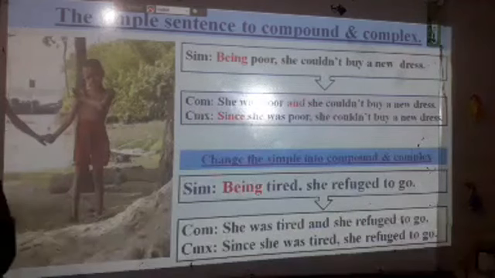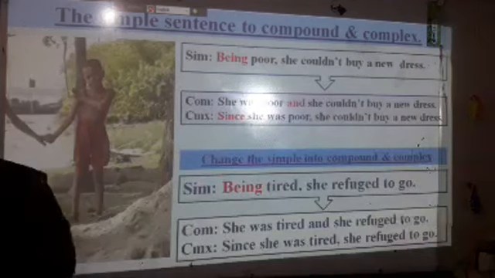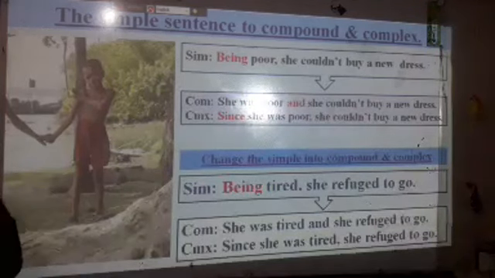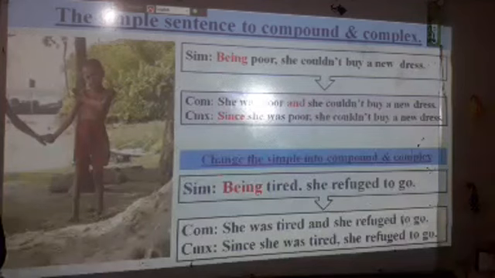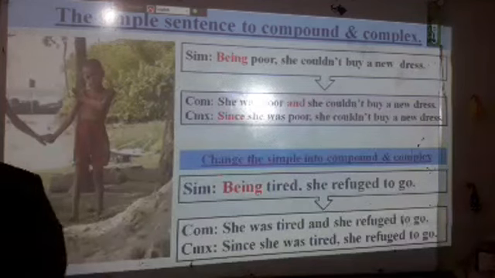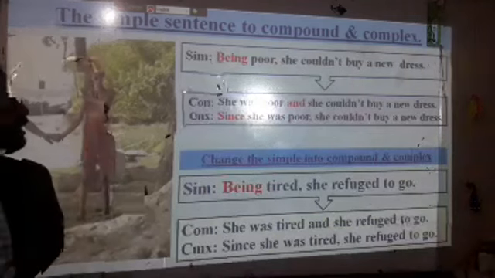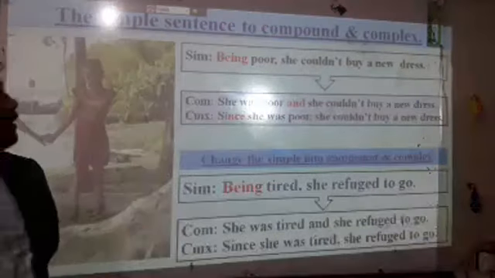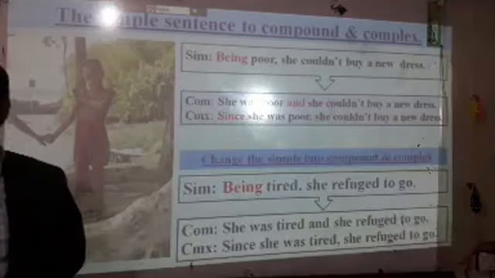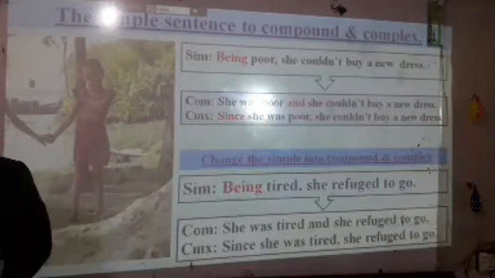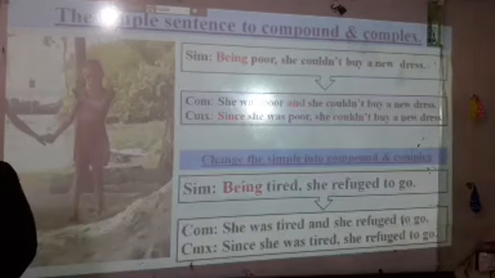Every student knows the to be verbs: am, is, are, was, were. These are to be verbs, and when you use "ing," "be" must be used. Be is the main form of the verbs, and then add "ing."